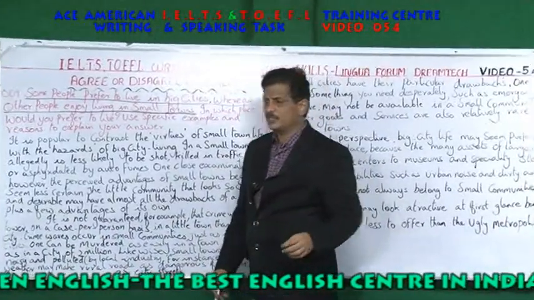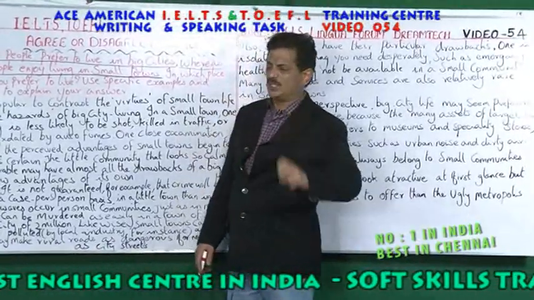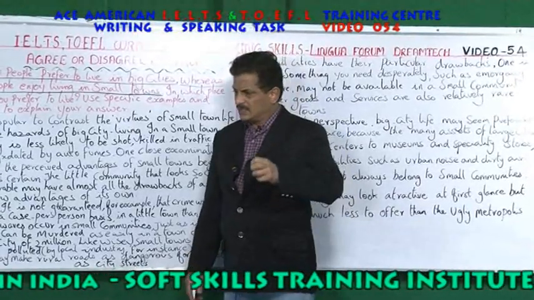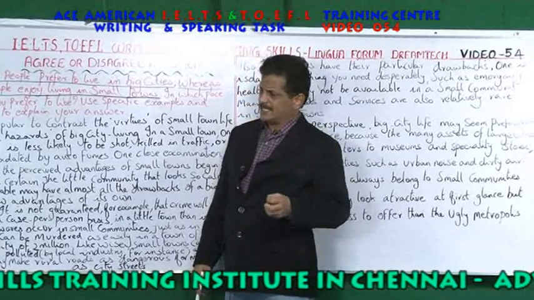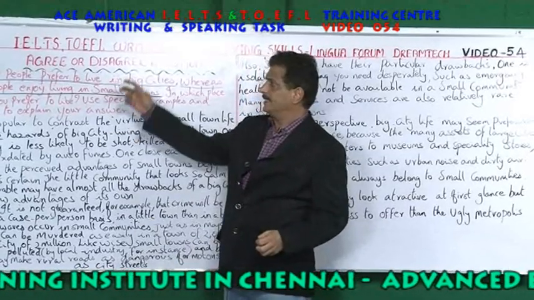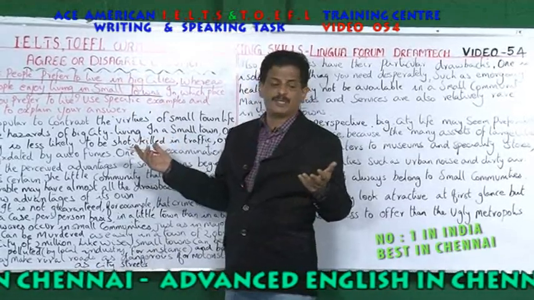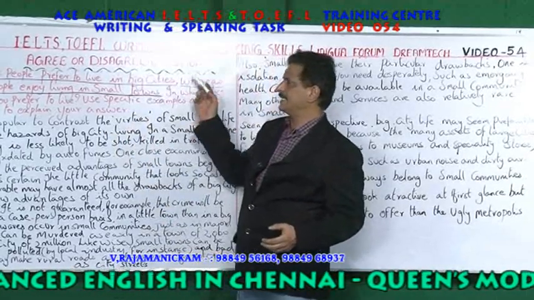As you know, in IELTS and TOEFL writing tasks, you have to write almost 250 words: quality words, descriptive words, topic sentences and supporting sentences with ideas and examples. And in IELTS you also have speaking tasks where you may get a question like this. You have to speak for 2 minutes. So here, agree or disagree type questions.